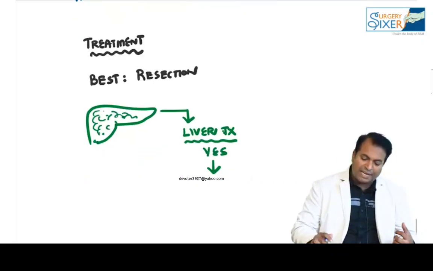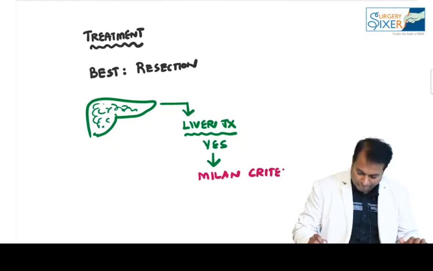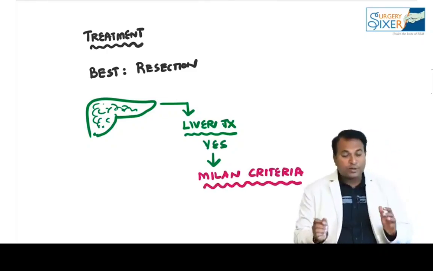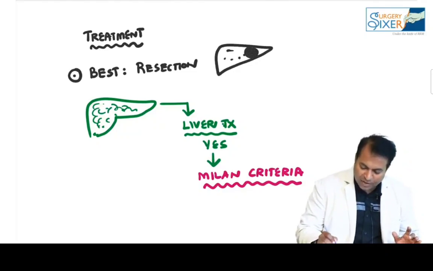Liver transplant can be done for an HCC patient by a criteria known as, high yield MCQ for you, the Milan criteria. I'm going to discuss the Milan criteria. The best method of treatment is resection of the tumor. For example, if there is a tumor here like this, we have to resect the tumor.